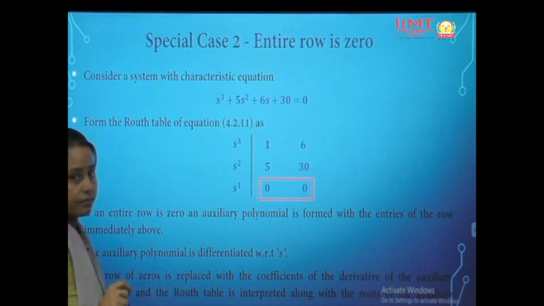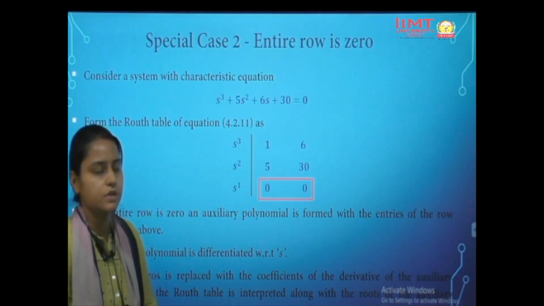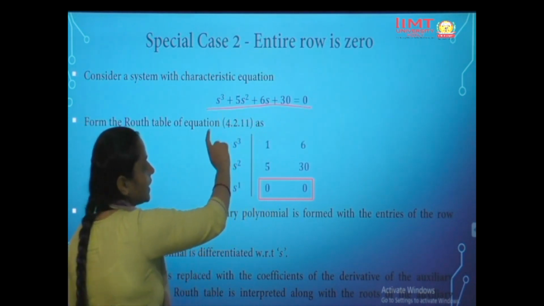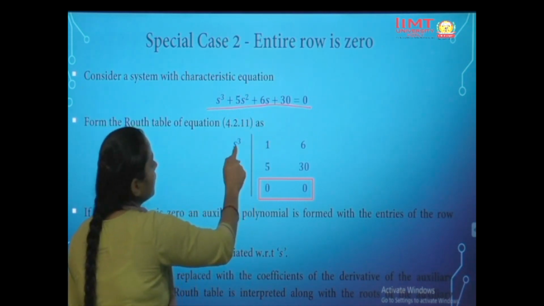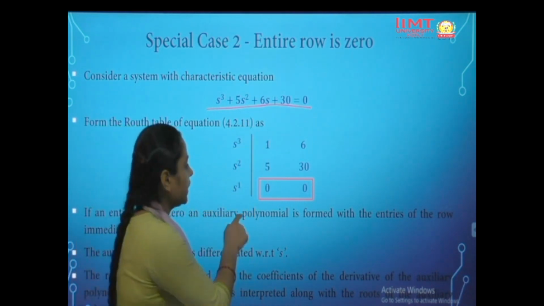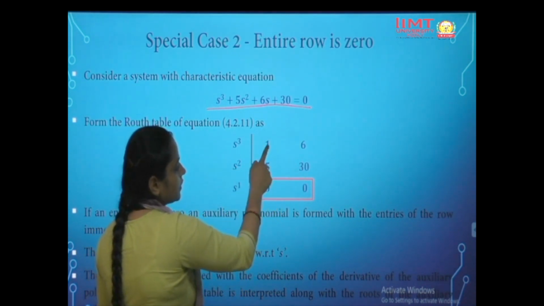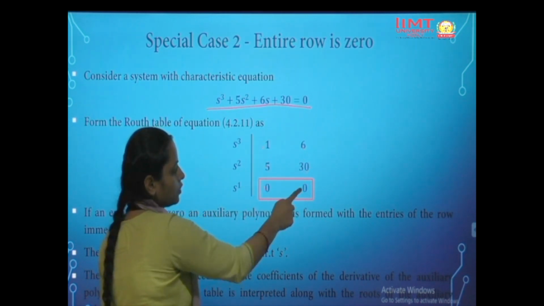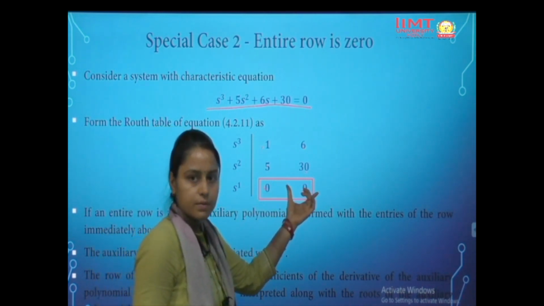So there is another special case. What if the whole row becomes 0, the entries in the whole row become 0? So let us consider an example: s cube plus 5s square plus 6s plus 30 is equal to 0. If we form a Routh array, s cube, s square, 1, 5, 6, 30, and then if we solve this, 5 into 6 is 30, minus 30 into 1 is 30, this is 0, and here there are no terms, so this is also 0. So the whole row is becoming 0.